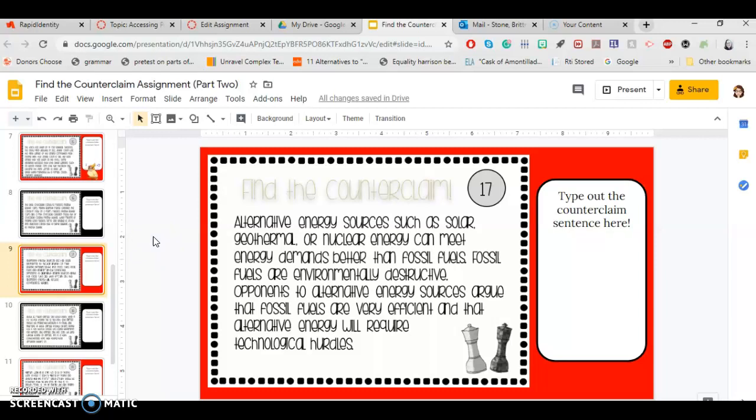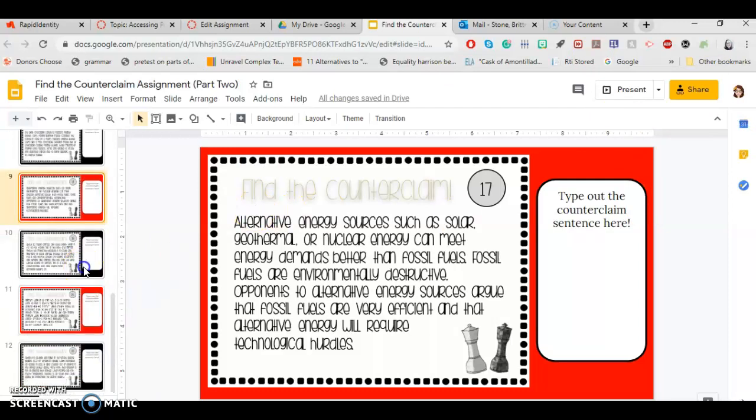So draw on your understanding of science and environmental energies. So think about what the topic is. Think about what the claim is. What is the argument that the author is trying to make here? What are they trying to convince us to believe in? And then find the opposite. That is your counterclaim. Go ahead and type it in to the right off to the side now.